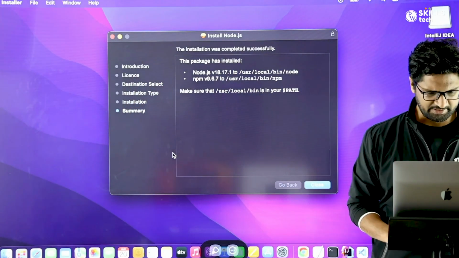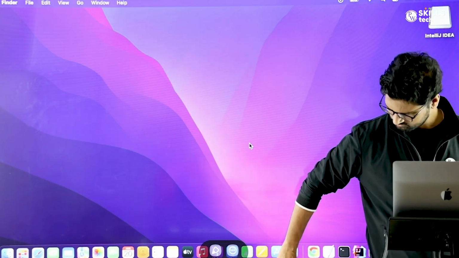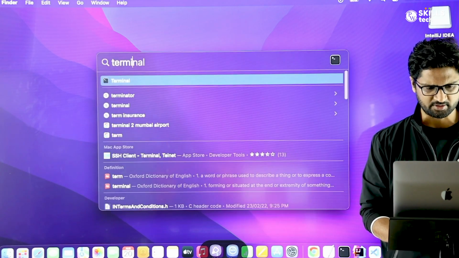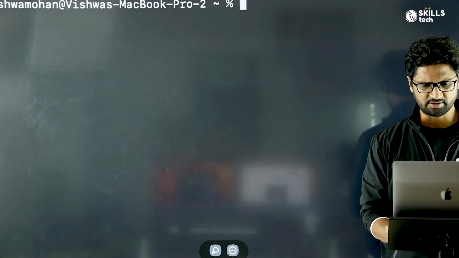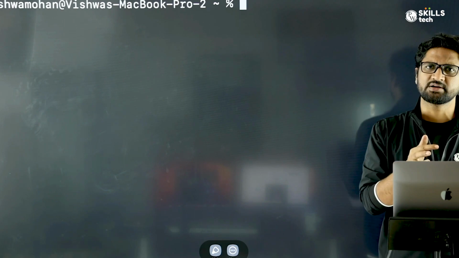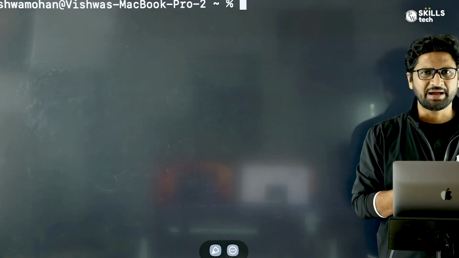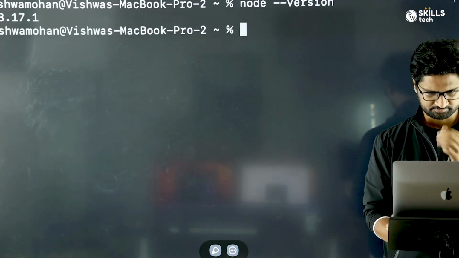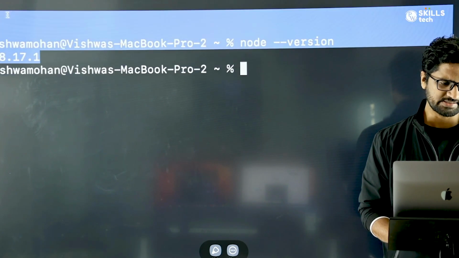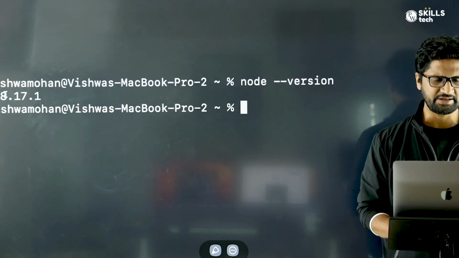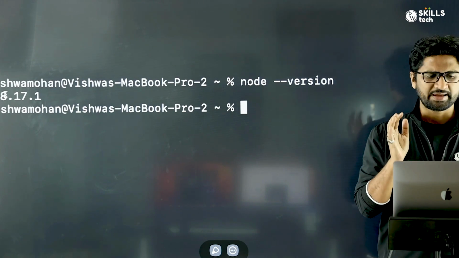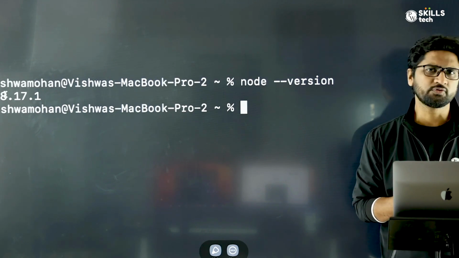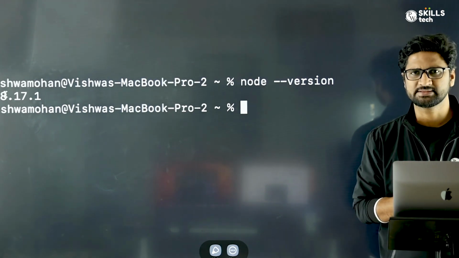Now once I have installed it, I can go and close. But how do I know that Node.js is installed, up and working in its correct state? So for that I open my terminal. Similarly, if you are working on Windows, you can do the same thing with your command prompt. Since I'm using Mac or Linux, I use the terminal, right? So here I type node --version. When I do this, I get the node version 18, as you can see, v18.17.1. So version 18 of node has been installed on my machine. So my node is available. This is a kind of proof that node is properly installed on my system.